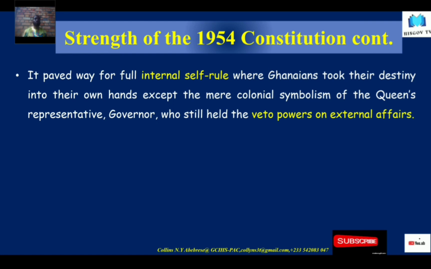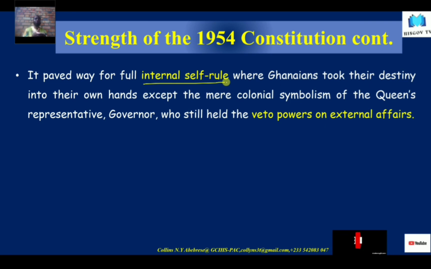So again, let's look at the strengths. Now we have looked at the features of the 1954 Kwame Nkrumah Constitution, which to me was okay, just a few hinges here and there. We will look at the shortcomings, but to me it was okay as compared to the 1951 Constitution. So what were the strengths in this Constitution? It paved the way for internal self-rule.